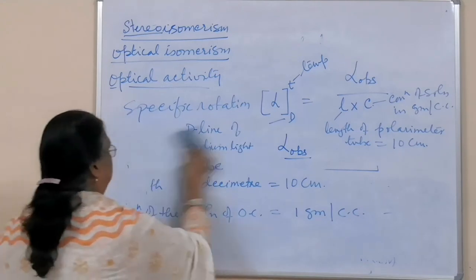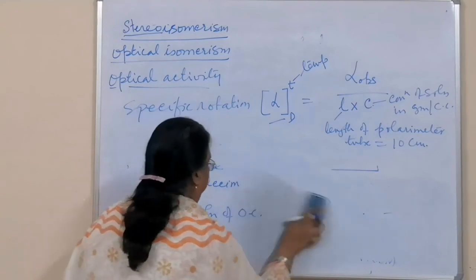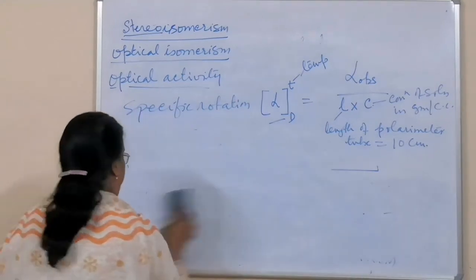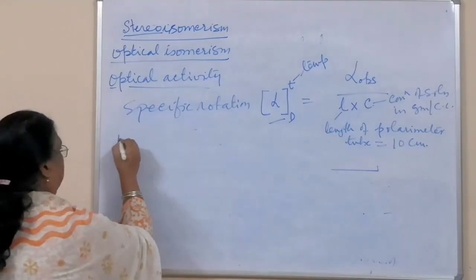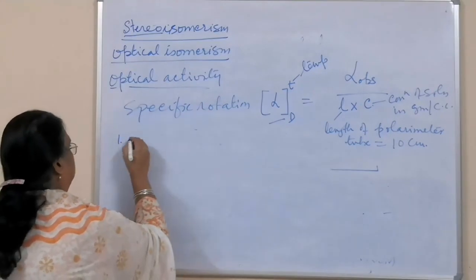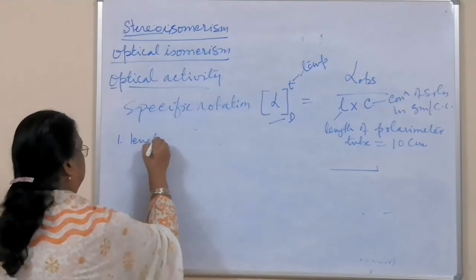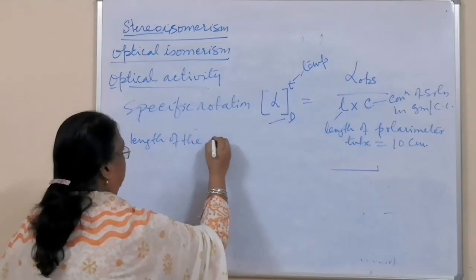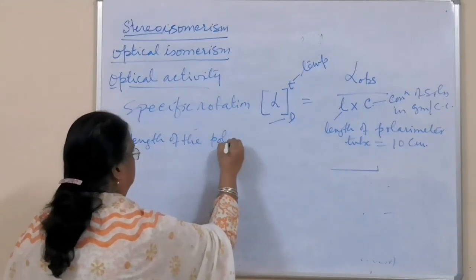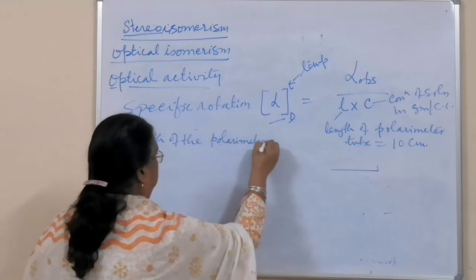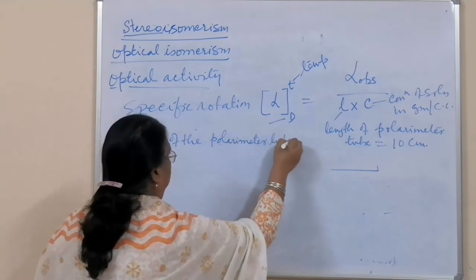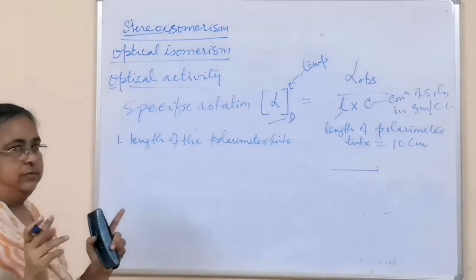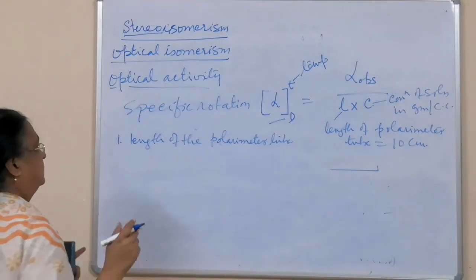Specific rotation depends upon the following points. Number one, as you have seen, the length of the polarimeter tube, or you can say the length of the organic compound column.